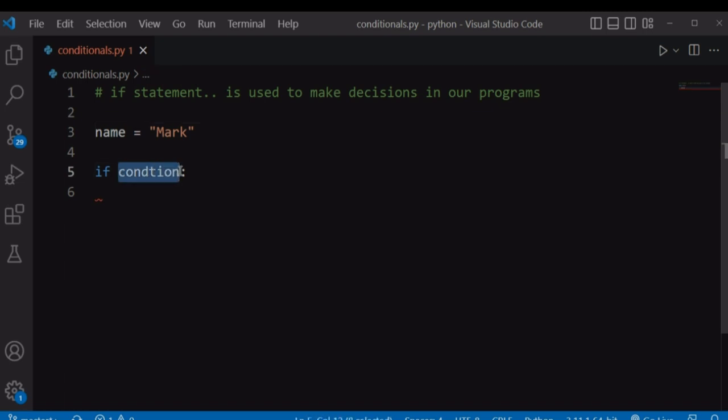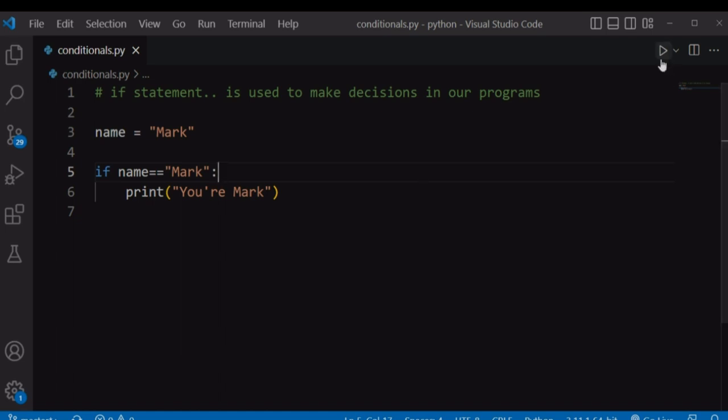So our condition will be if name is equal to mark, we want to print you are mark. So we want to execute this block of code if this name is equal to mark.